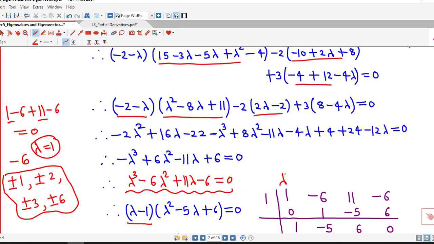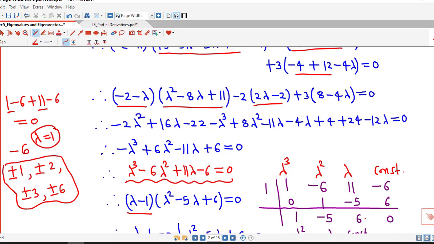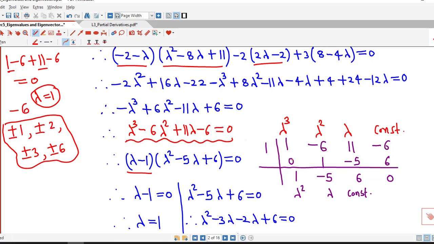We write down the coefficients of lambda cube, lambda square, lambda and the constant term here. So here 1, minus 6, 11, minus 6. And then we put 0 here. We add these two, that is 1. We multiply each entry with 1 and write here. Again we take addition.